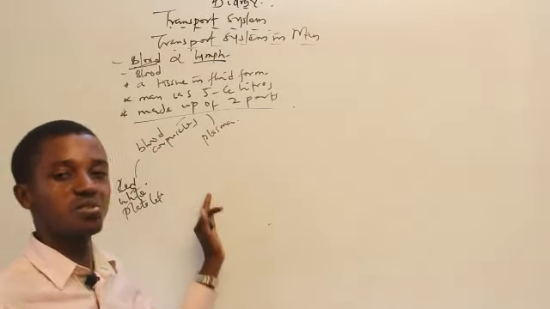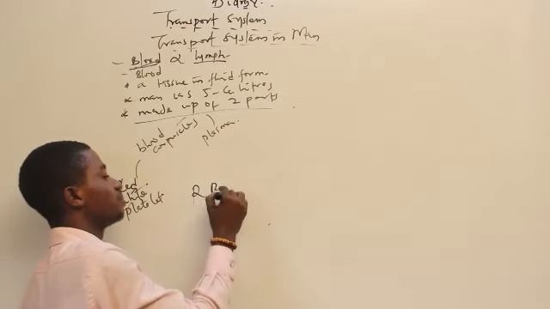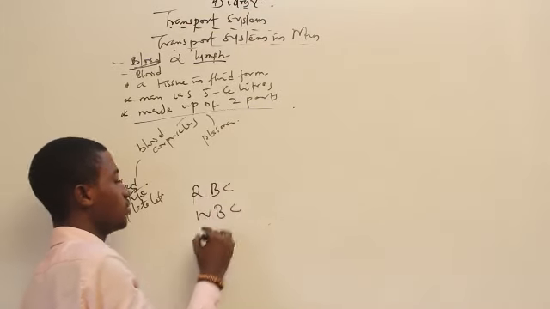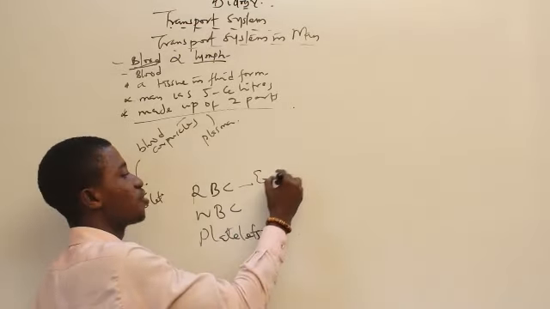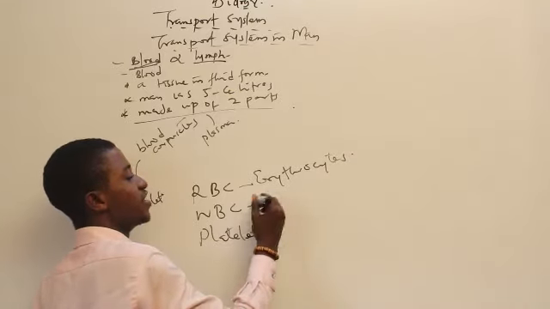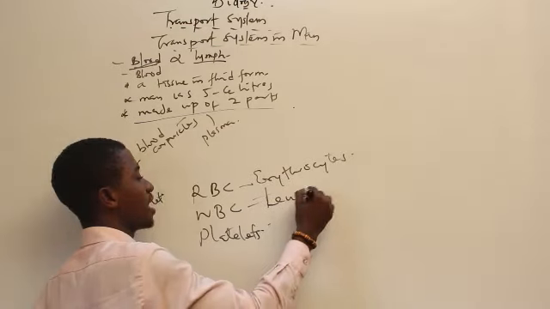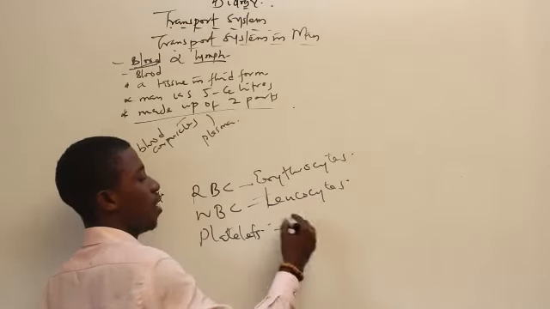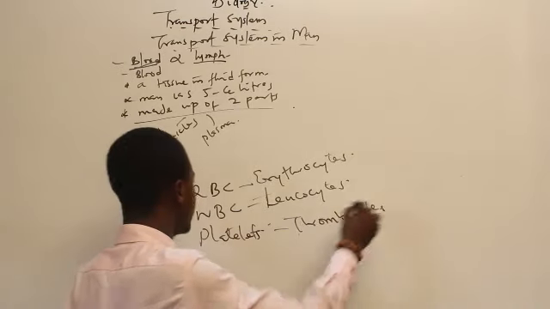The blood corpuscles is also known as the blood cells. They are basically divided into two. We have the red blood cell, we have the white blood cell, and we have the platelets. The red blood cell is called erythrocyte. White blood cell is called leukocyte. Platelet is called thrombocyte.